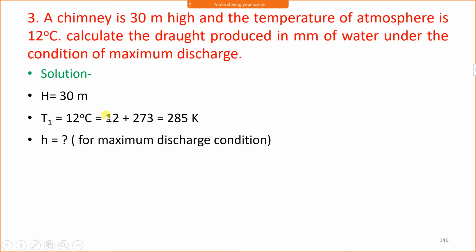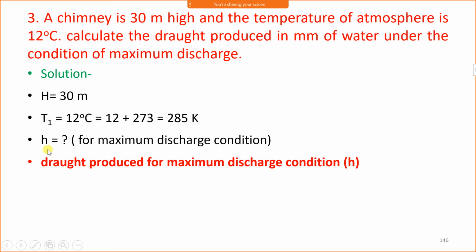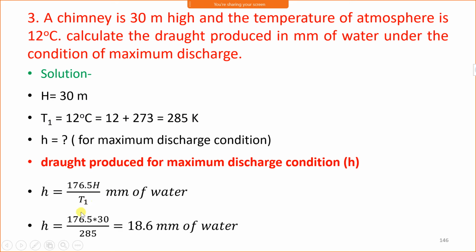Therefore, we have to use the formula of the maximum discharge condition. We have to calculate the draught produced for the maximum discharge condition, that is small h, and the formula is h equal to 176.5 into H upon T1. H and T1 both are given. H should be in meter and T should be in Kelvin. Therefore 176.5 into 30 upon 285. 285 is T1, which comes to be 18.6 mm of water.